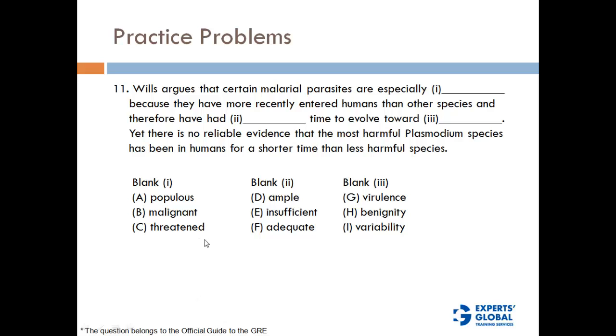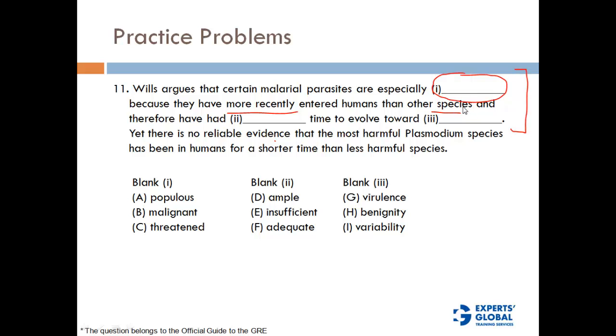Okay, so let's look at the facts. Wills argues that certain malarial parasites are especially some kind of adjective, because they have more recently entered humans than other species, and therefore have had dash time to evolve towards dash. Now you will see that there is only one sentence that has all the three blanks.